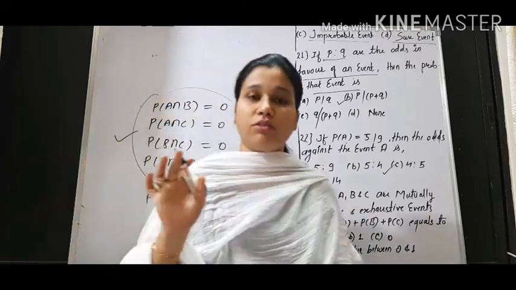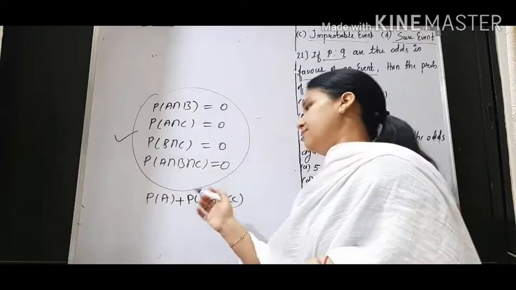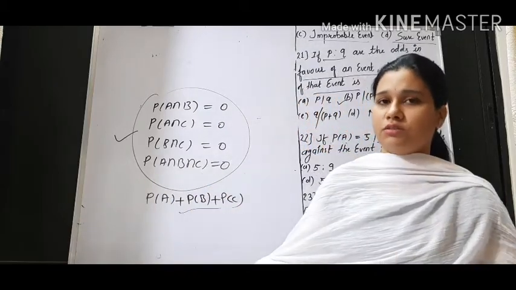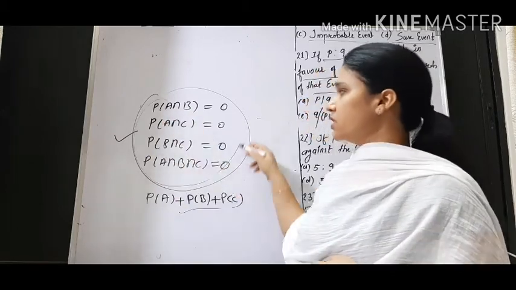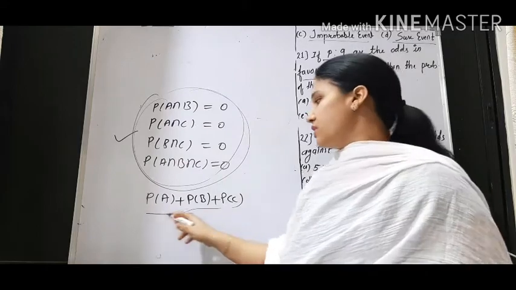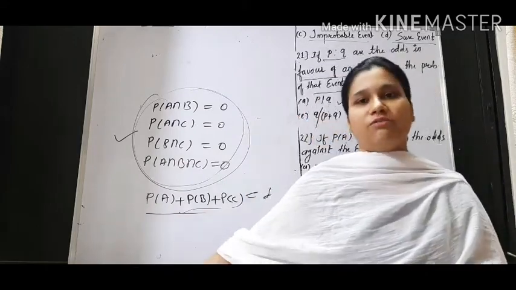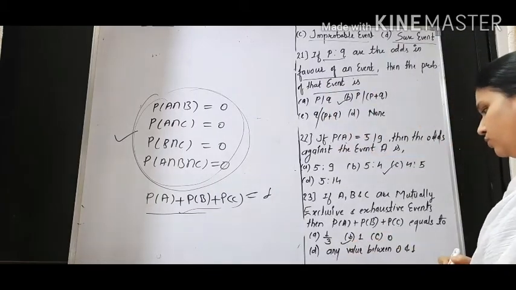Events will be exhaustive if they form the sample space. So if we collect A, B, C, there is no other event in this sample space. Three events are given and all these three events form the sample space. So their sum will be equal to 1. Exhaustive means when we add all these events we get 1. So the probability of their sum will be equal to 1.